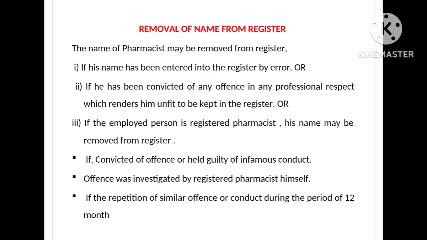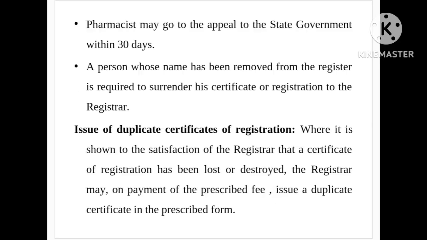If convicted of an offense or held guilty of infamous conduct, the offense was investigated by the registered pharmacist himself. If there is a repetition of a similar offense or conduct during the period of 12 months, the pharmacist may appeal to the state government within 30 days. A person whose name has been removed from the register is required to surrender his certificate of registration to the registrar. Issue of duplicate certificates of registration: where it is shown to the satisfaction of the registrar that a certificate of registration has been lost or destroyed, the registrar may, on payment of the prescribed fee, issue a duplicate certificate in the prescribed form.